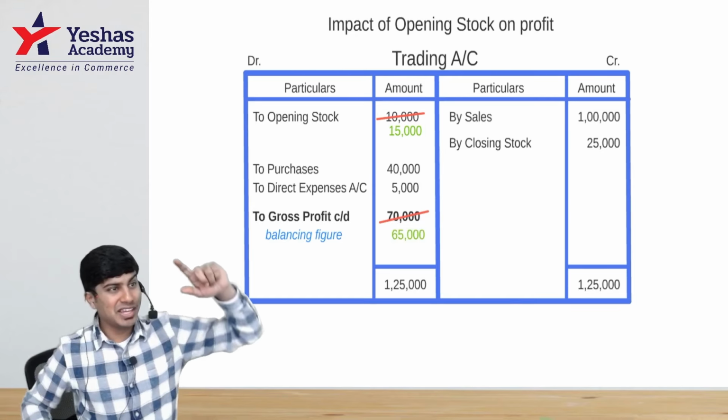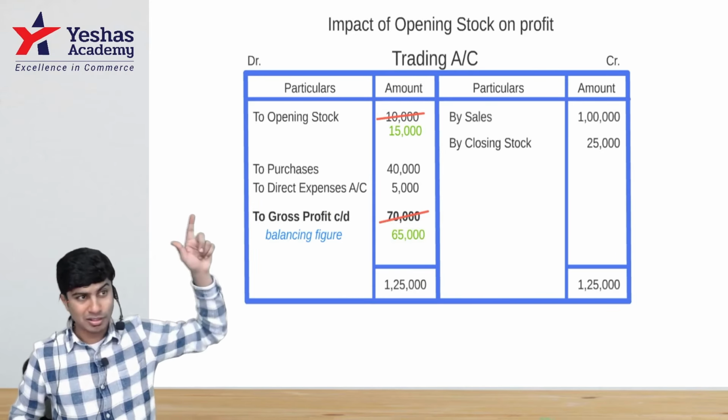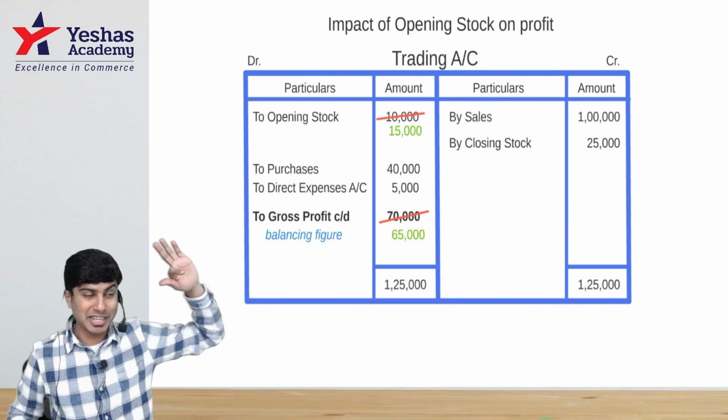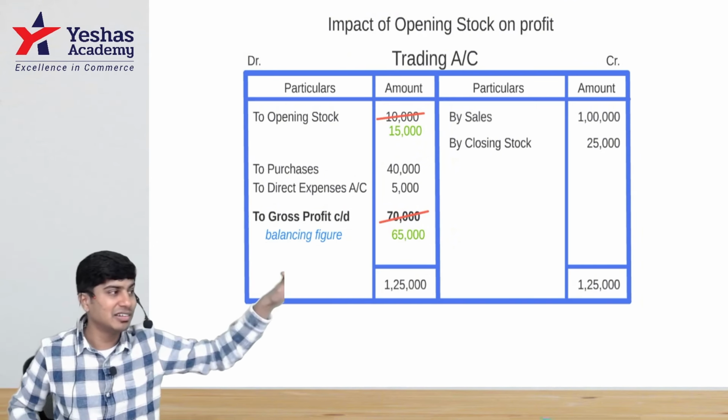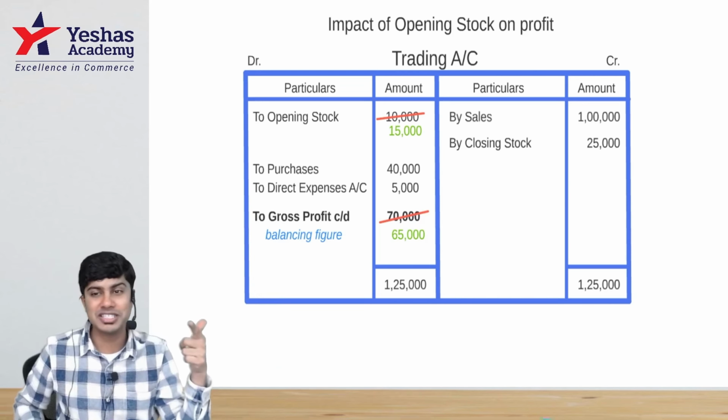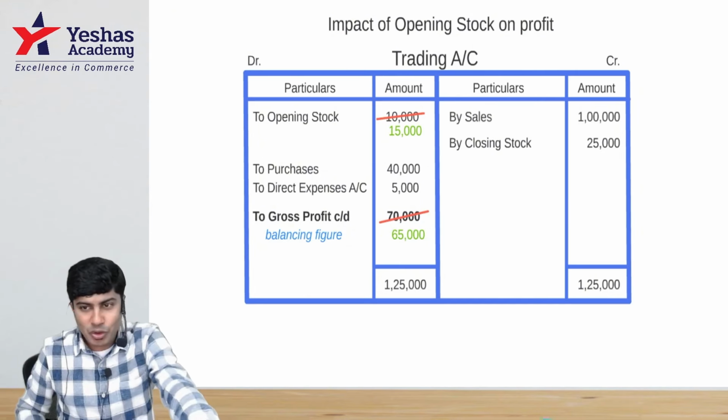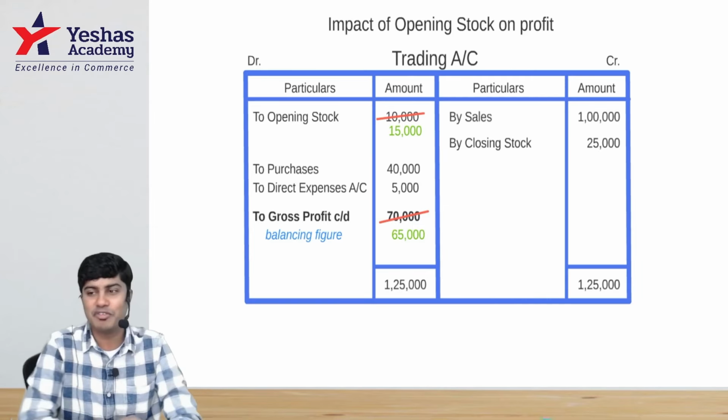So, previous year, if I increase my closing stock, previous year GP increased by 5. Because I increased my closing stock last year, that has increased my opening stock this year by 5. And in the current year, if you increase opening stock by 5, gross profit will decrease by 5.